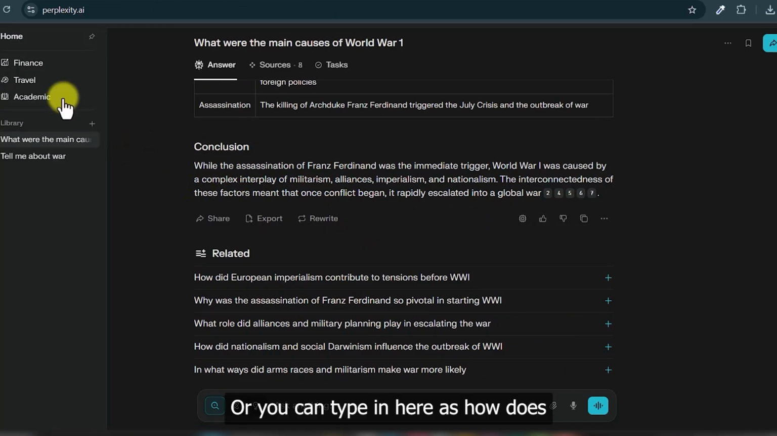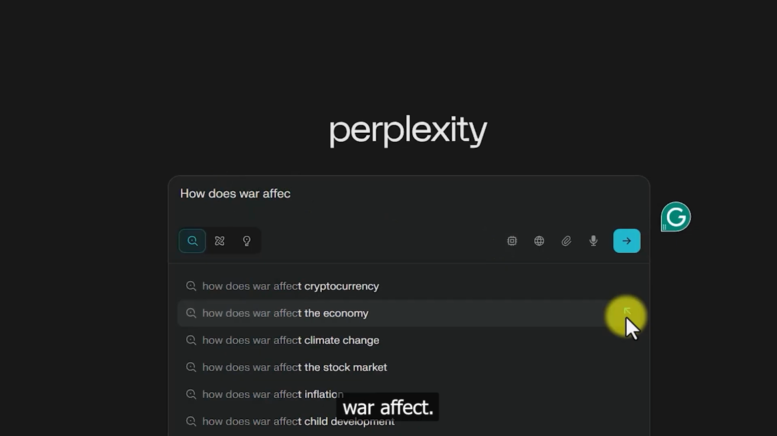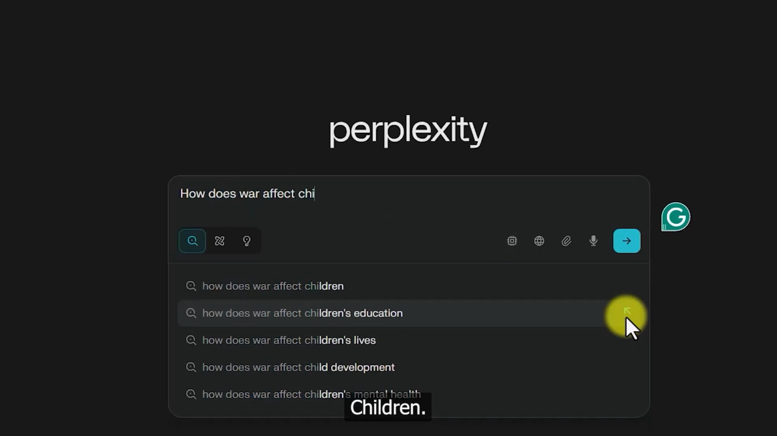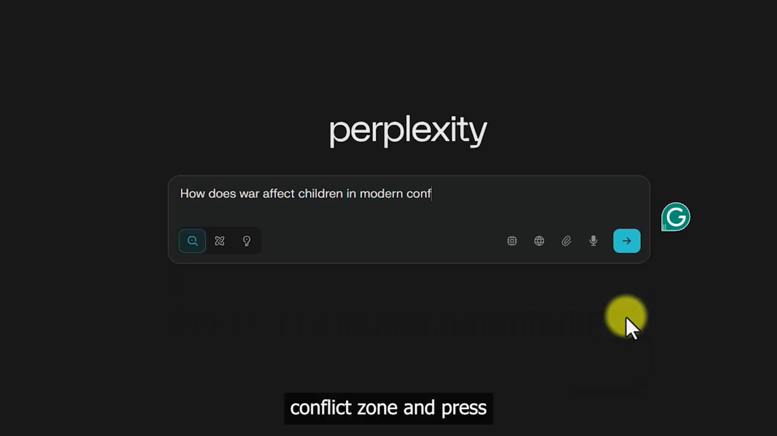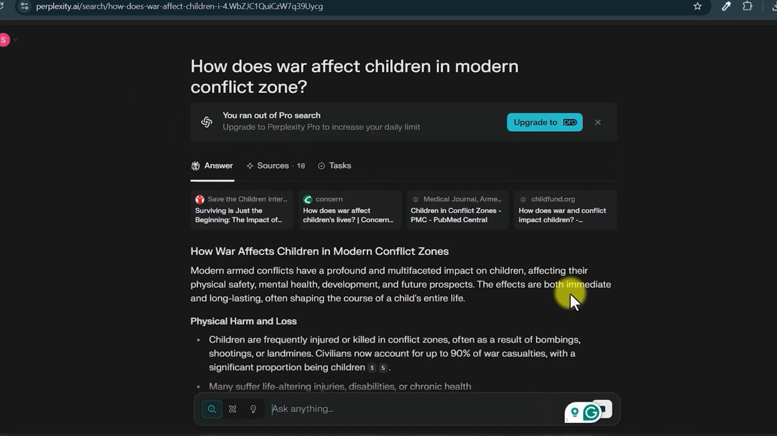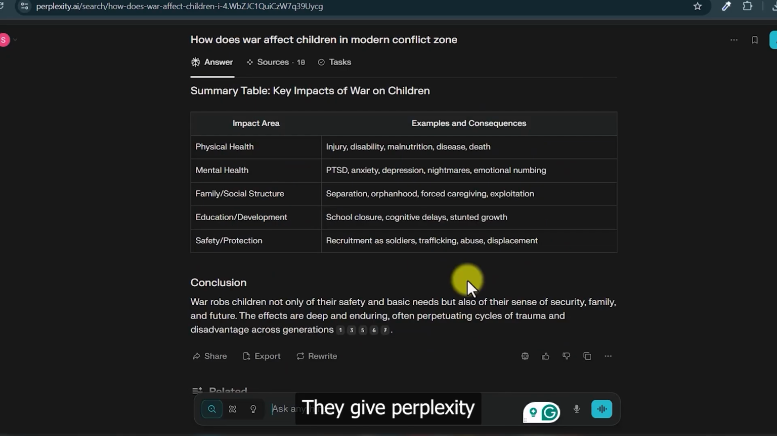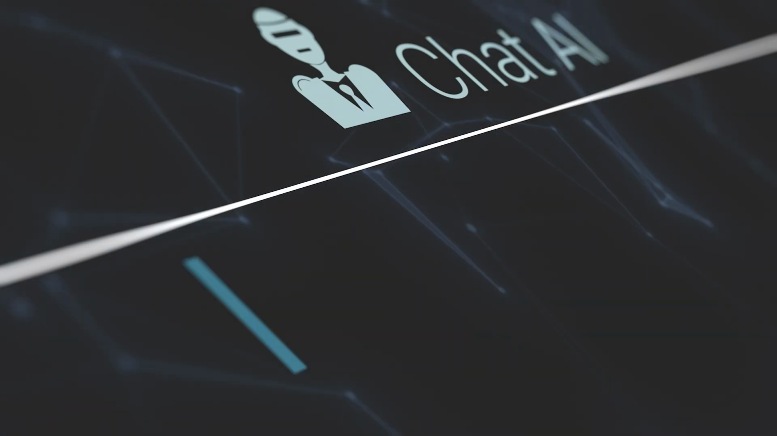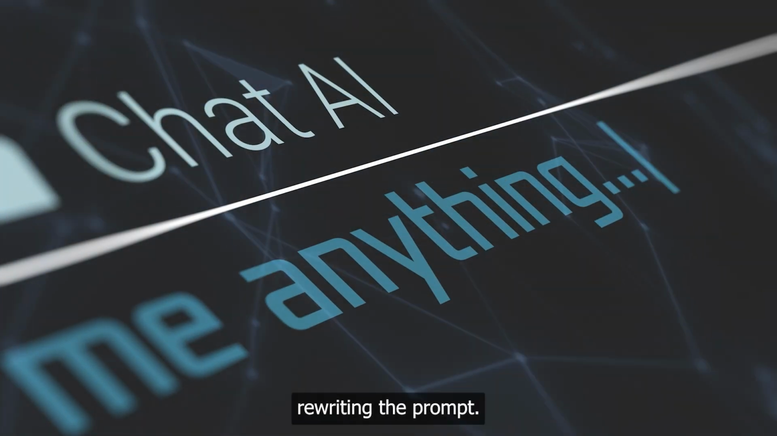Or you can type in here, how does war affect children in modern conflict zones, and press enter. See the difference? The second examples are focused, detailed, and answerable. They give Perplexity a clear path to follow. When your question is clear, Perplexity doesn't have to guess, and you don't have to waste time rewriting the prompt.